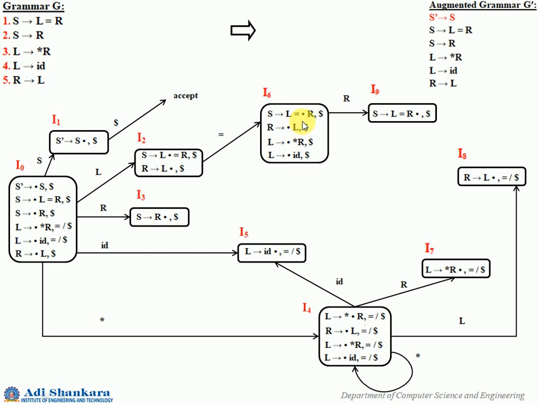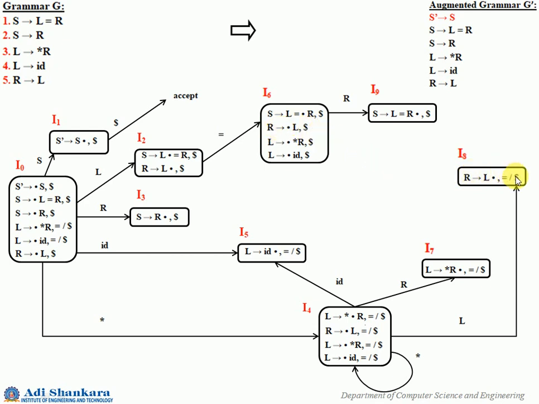Now you can have the L transition, so R gives L dot, and dollar will be the look ahead. Here you have come to a stage where, just note it here, R gives L dot and dollar, that will be the state on L it goes to. Let us see what is happening here.